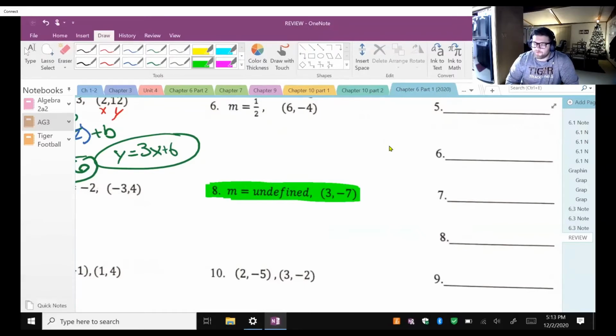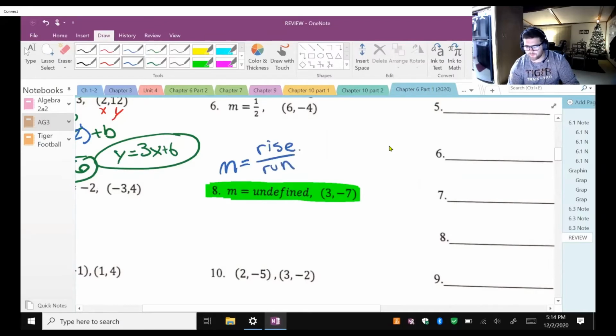Okay, what does it mean for our slope to be undefined? Well, what does it mean in general in math for something to be undefined? What do we call that? Okay, so here's the deal. So m is our slope. So we're saying our slope is undefined. Okay, but remember, our m is our rise over run.